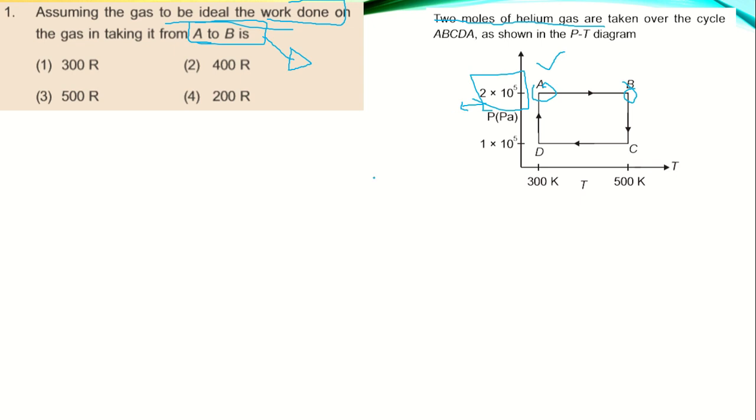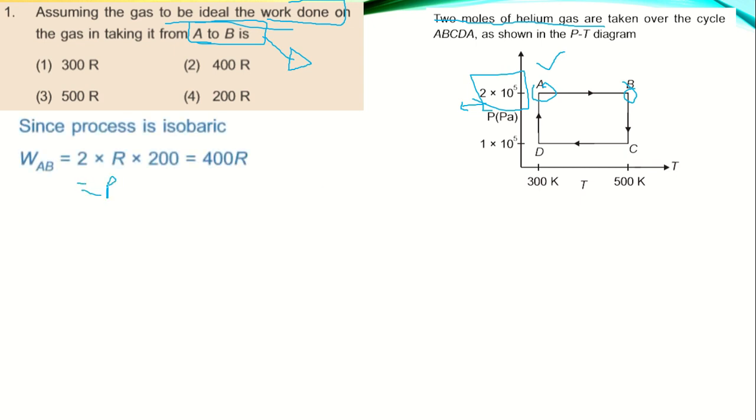Work done in an isobaric process is given by P(V2 minus V1), but using the ideal gas relation you have to substitute the values of temperature, that is R delta T. Delta T is this temperature difference, so you take (500 minus 300) into 2 moles of helium gas into R.